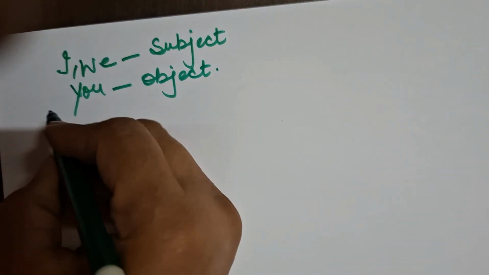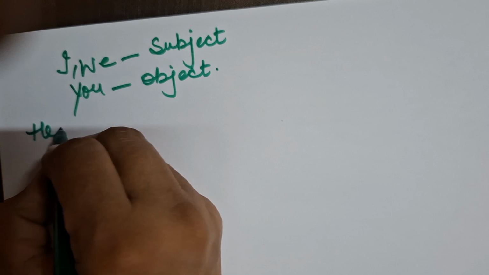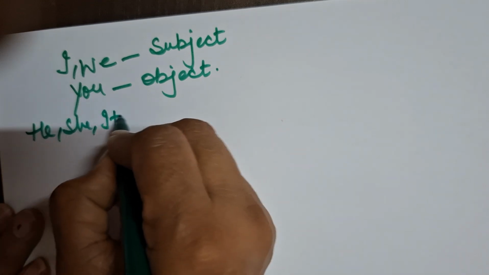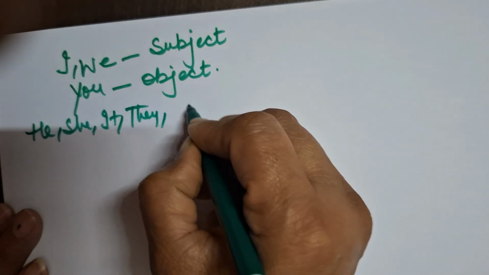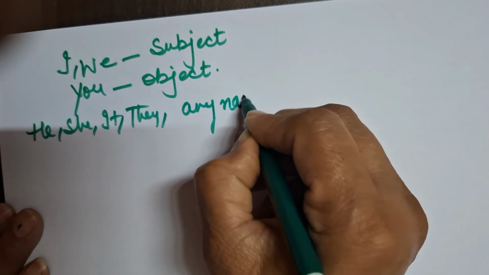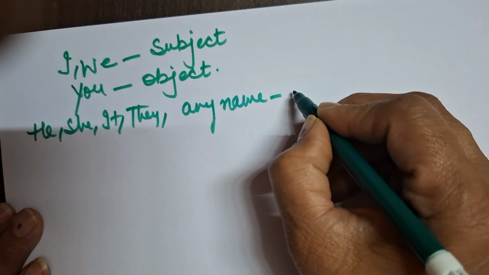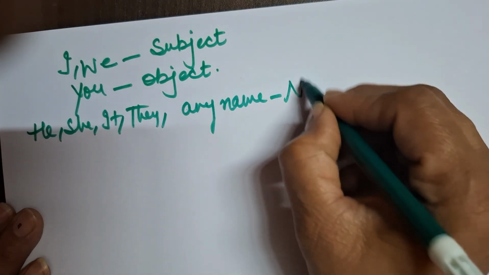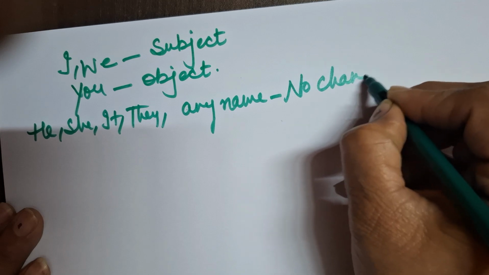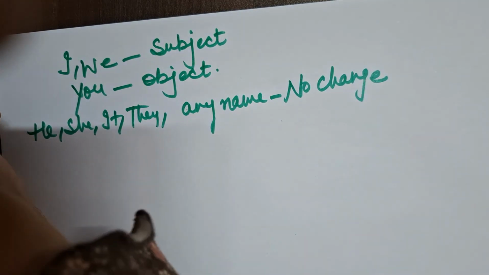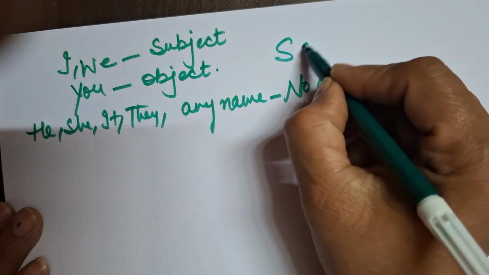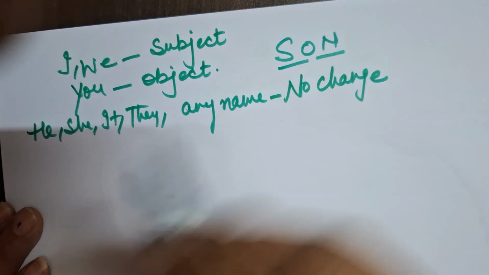I am again repeating it, beta. And he, she, it, they, any name, we don't have any right to change it. So the word there is no change. I hope now this concept of SON is clear to you very well.